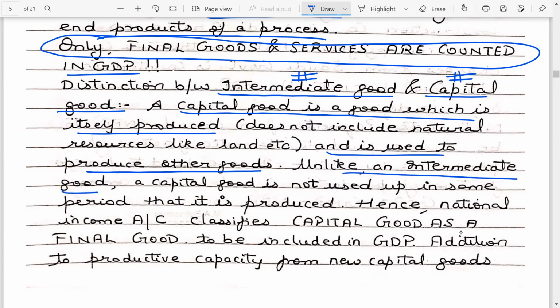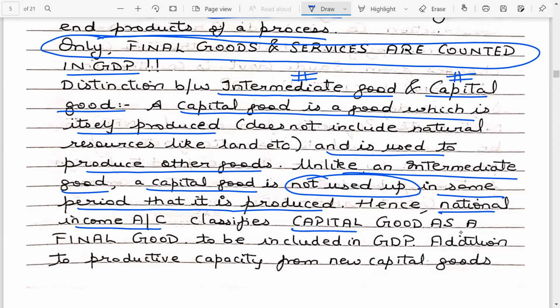Unlike an intermediate good, a capital good is not used up in the same period that it is produced. Hence, national income accounting classifies capital goods as final goods to be included in the GDP. So capital goods are a part of the GDP.